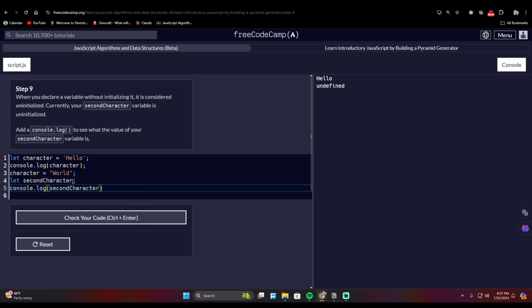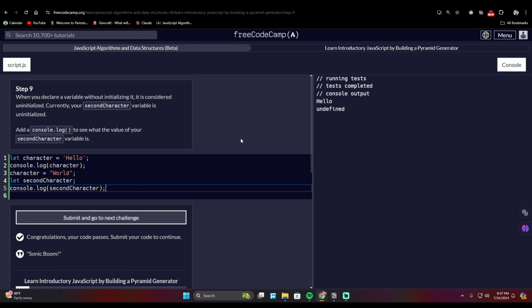And since it is uninitialized, it would throw an undefined in the console. It basically means, hey, we have an issue here. Your variable has not been set a value. It has no value. So, yep, that would be it. Nice.